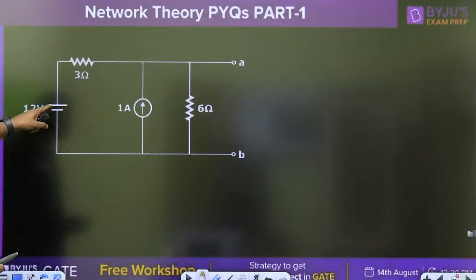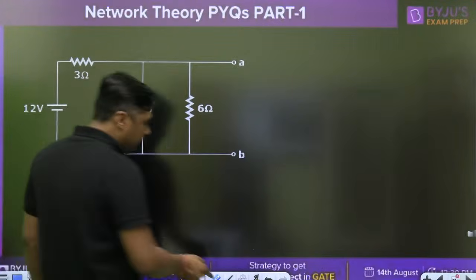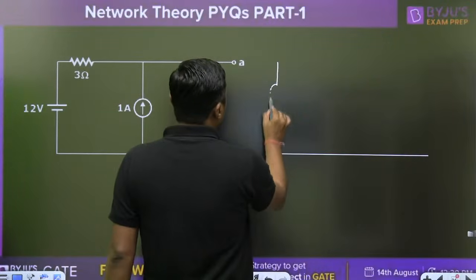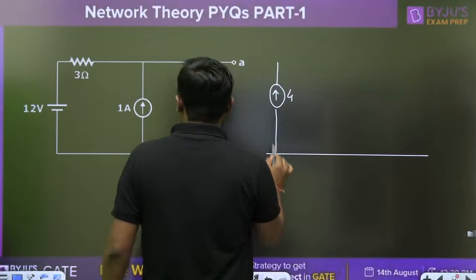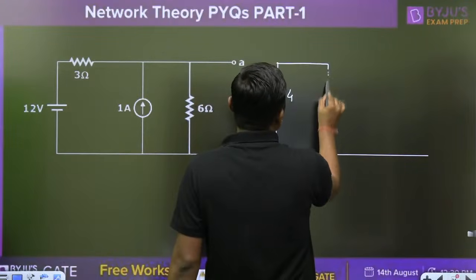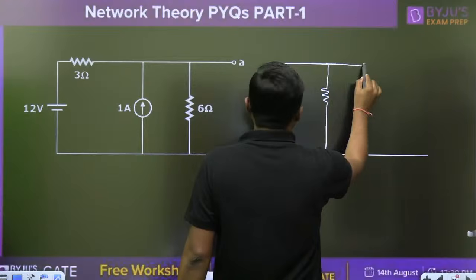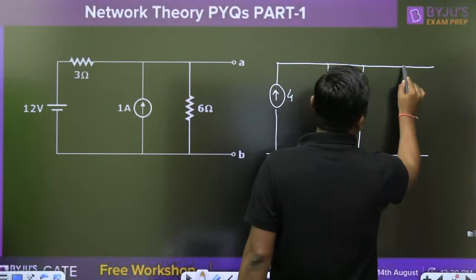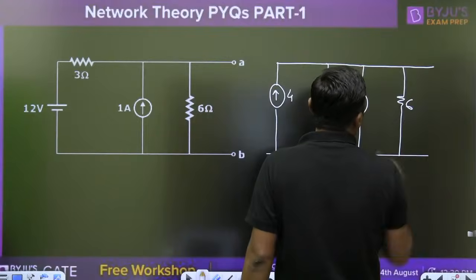Source transformation means what? 12 divided by 3, that is the 4 ampere. This is the 3 ohm in parallel. 1 ampere in parallel. And this is the 6 ohm. Okay.